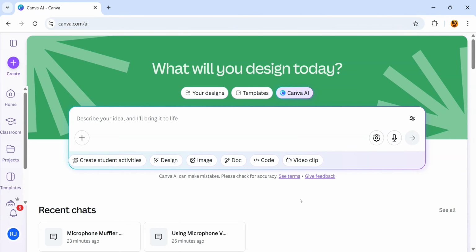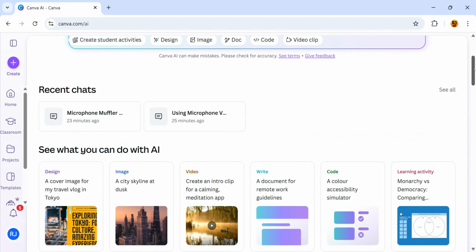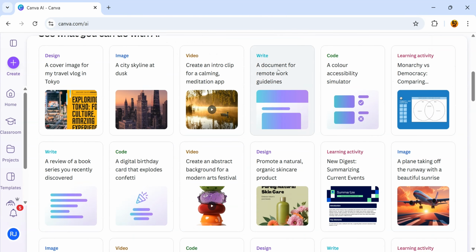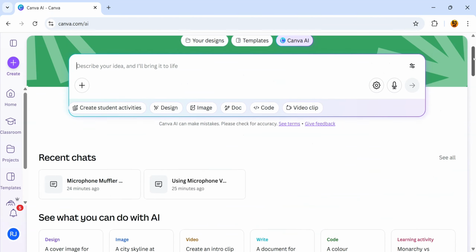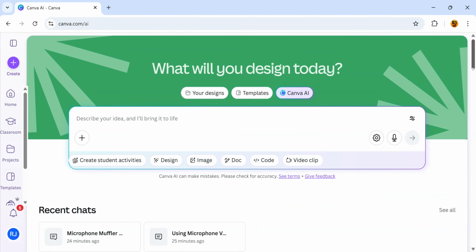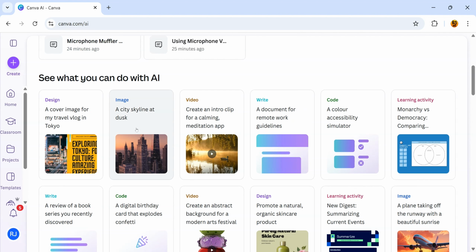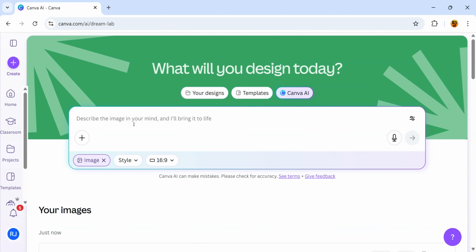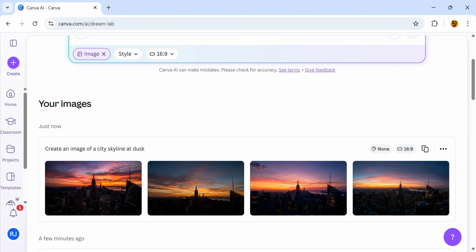So the second reason I'm using AI is to enhance my teaching resources. If I scroll down a little bit, you'll see all these different prompts which might get used to generate certain things, so videos, images, etc. So this one here, a city skyline at dusk, if I actually type that into the prompt here, then it would generate images for me. But in this case, if I just click on it, it will then generate images for me to see. And there we go. So they're quite nice actually.